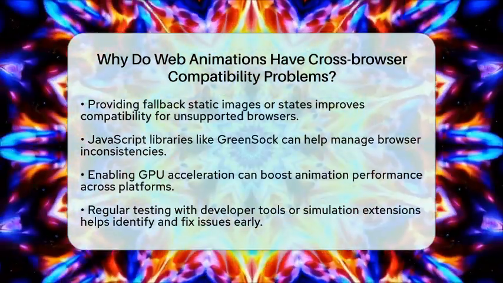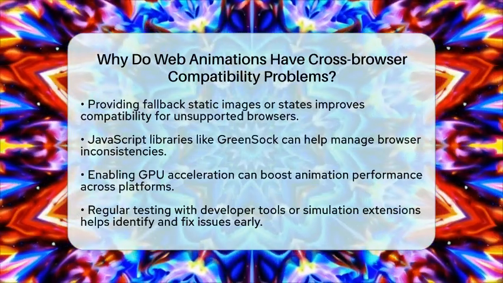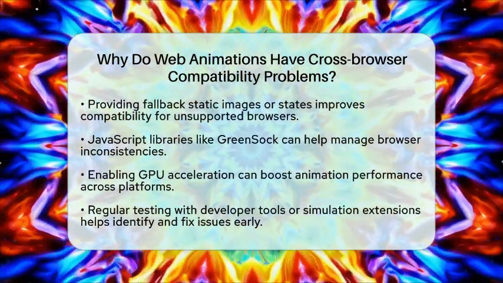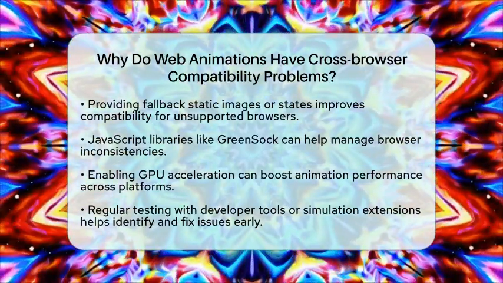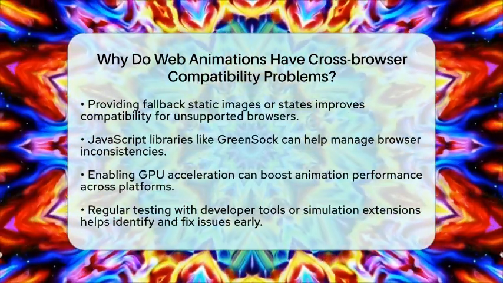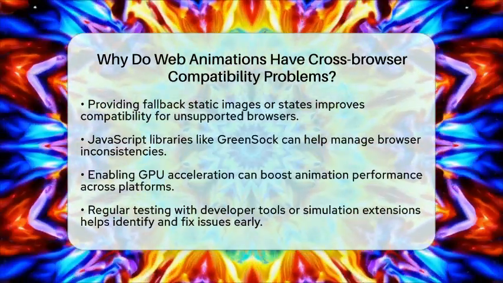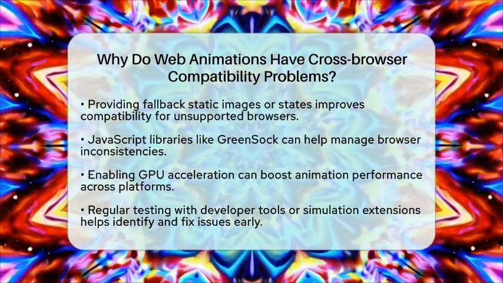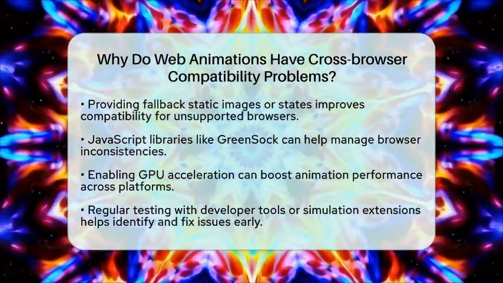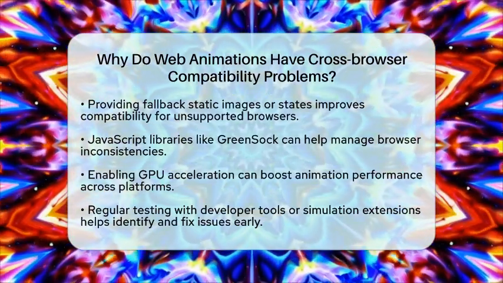Using JavaScript animation libraries like GreenSock can help smooth out these differences because they handle many browser quirks internally. Also, enabling GPU acceleration can improve performance and make animations look better across platforms. Always test your animations with browser developer tools or extensions that simulate different environments to catch issues early.